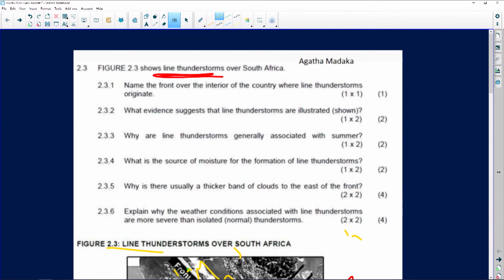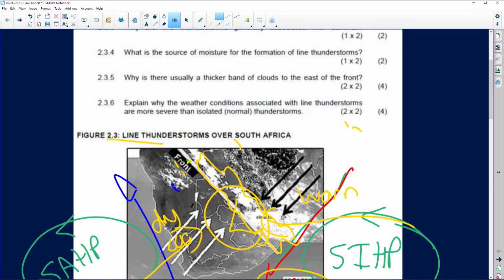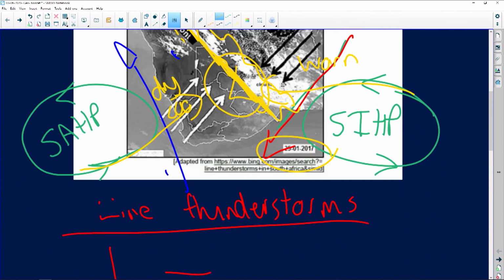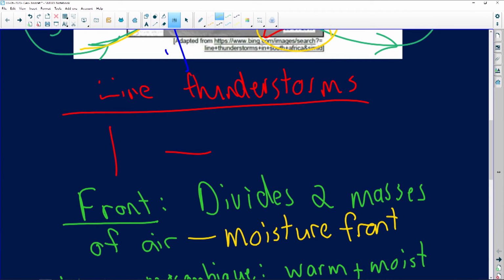Now, if we look at the questions, 2.3.1, name the front over the interior of the country where line thunderstorms originate. So, like I've mentioned before, we actually wrote it down there. The front is known as a moisture front.